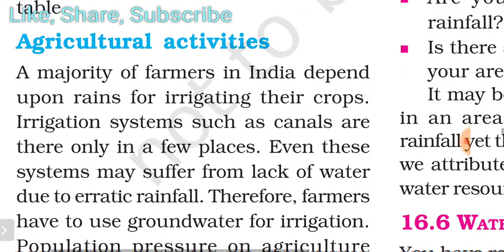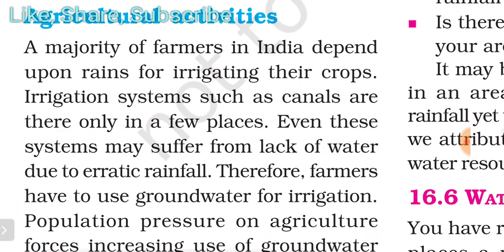If you talk about agricultural activities, a majority of farmers in India depend upon rains for irrigating their crops. Irrigation systems such as canals are there only in a few places. Even these systems may suffer from lack of water due to erratic rainfall.